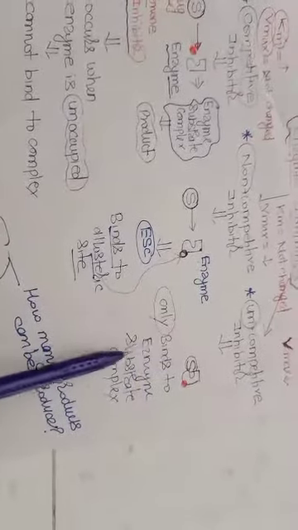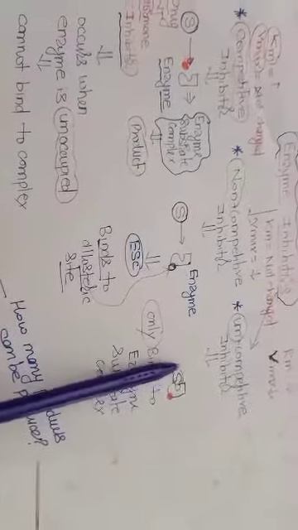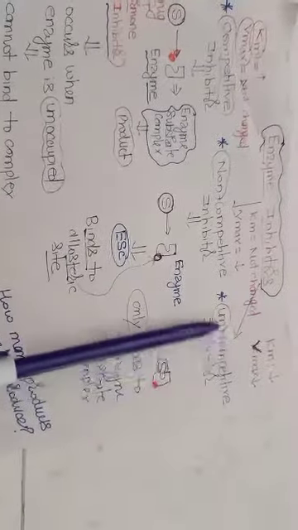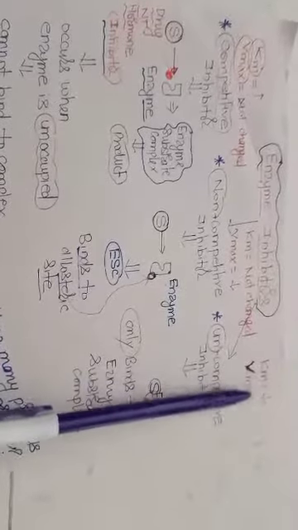Then in uncompetitive inhibition, she will come only when they are together. It will bind to the enzyme substrate complex. The girlfriend will come only when the husband and wife are together at home. That is the uncompetitive inhibitor. In that case, when she comes, it will interfere so that the affinity will decrease.